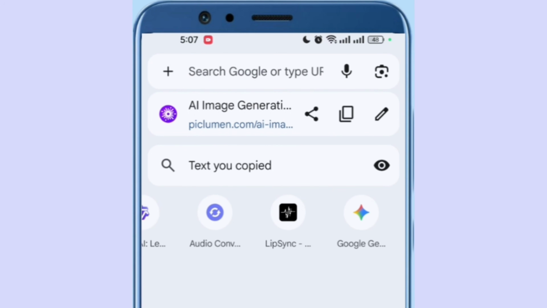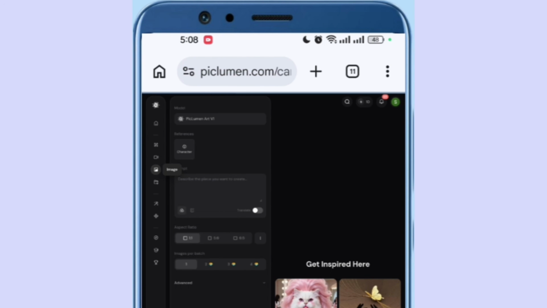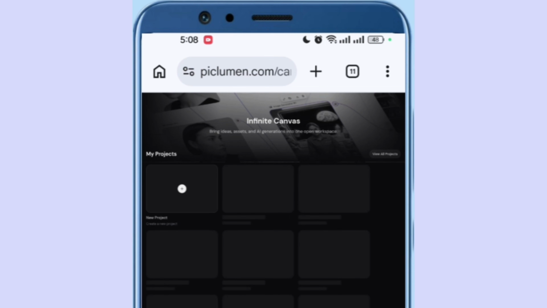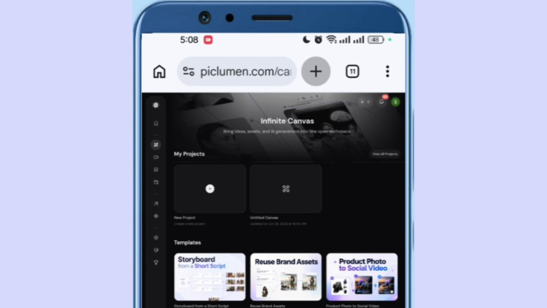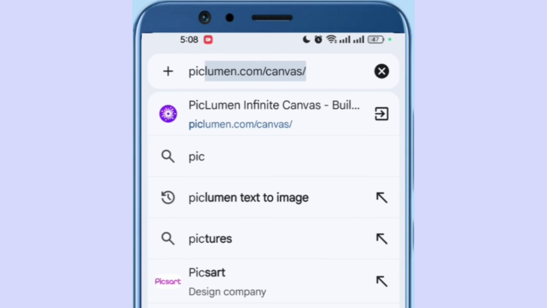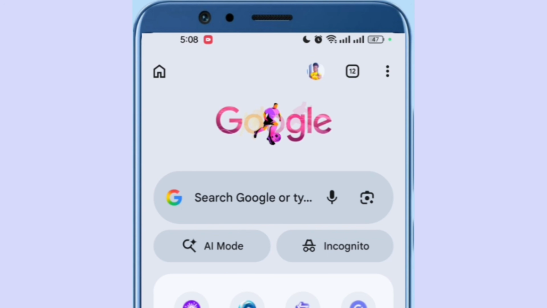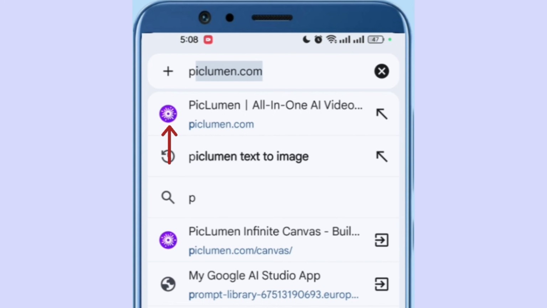Now let me go over here. I'll go over to Pixlumen right here. This is Pixlumen. Okay, let me go open another tab and search Pixlumen. So this is Pixlumen here. I want to show you how the website looks. Okay, this is it right here. This purple, you can see this purple, right?